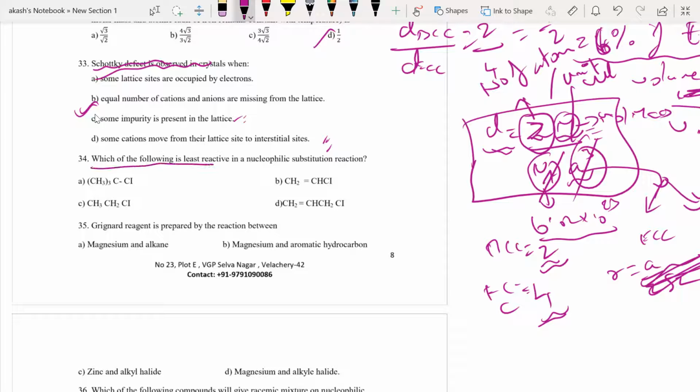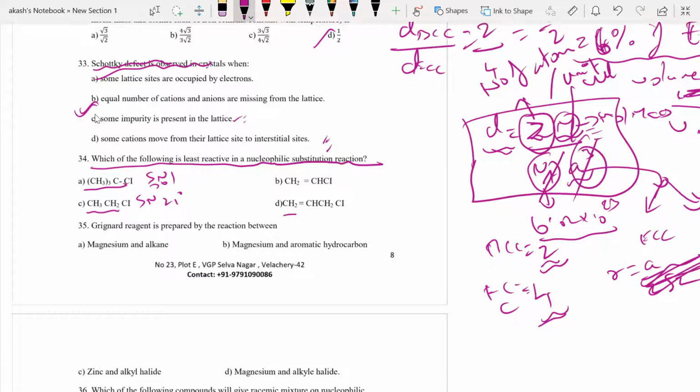Which of the following is least reactive towards nucleophilic substitution? They did not tell me SN1 or SN2. That means both are taken into the picture. Either SN1 or SN2, doesn't matter. They have just mentioned nucleophilic substitution, so you also don't mention anything. Now, if you look at option A, it will definitely undergo SN1 because it is tertiary. Option C will definitely undergo SN2 because it is primary.